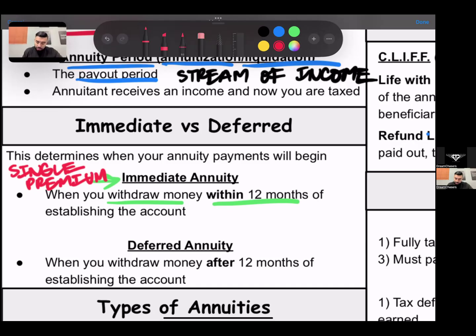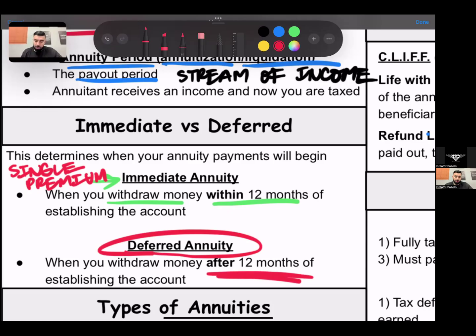The second one is a deferred annuity. So a deferred annuity is where you're deferring receiving the money till after a year. Here you're putting money into the annuity to accumulate, but you don't want to start receiving money till after a year. And that could be 5 years later, 10 years later, 20 years later, 25 years later. You're deferring it to a later time. Okay. But anything after 12 months.